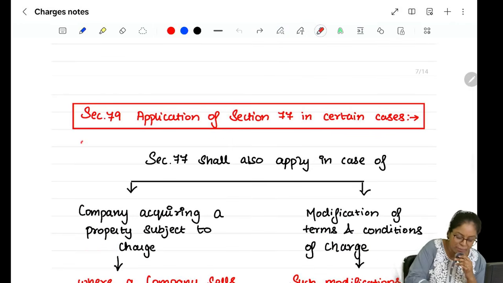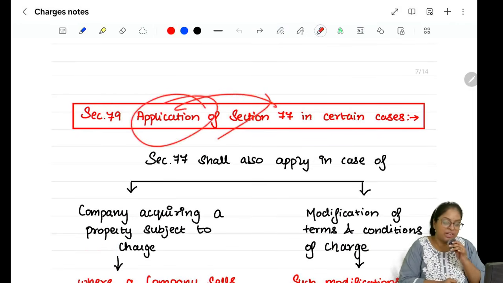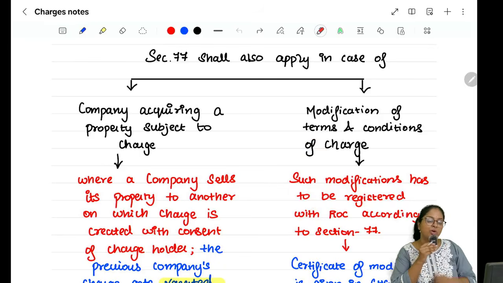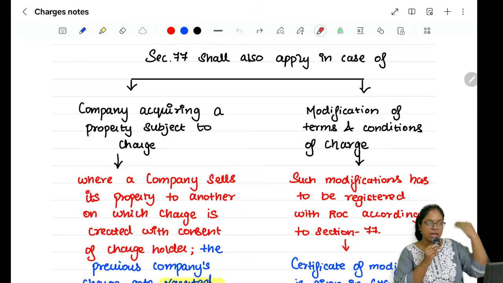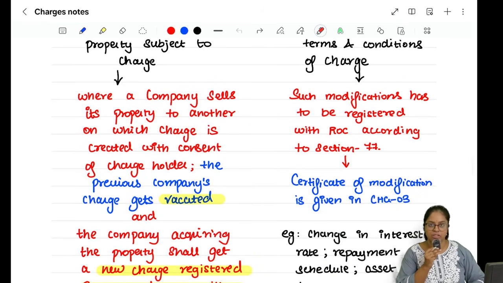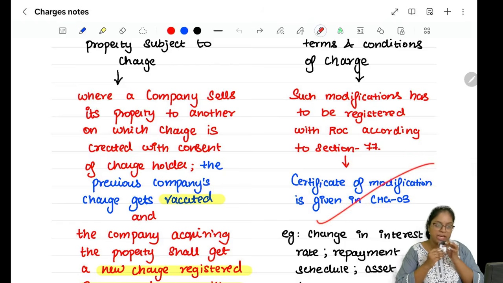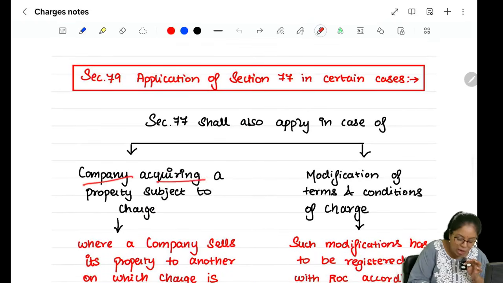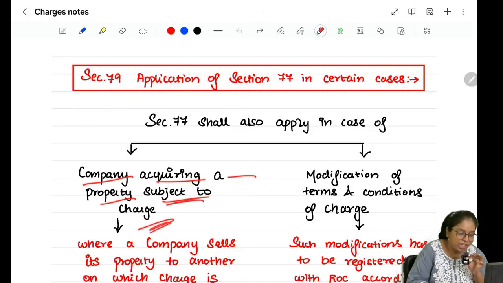அதனால தான் செக்ஷனோட பேரே பாரு, 79 செக்ஷனோட பேரே application of section 77 in certain cases. In case you have a modification in terms and conditions, you will go back to the ROC according to the provisions of section number 77, and ROC will give you a certificate of modification under CHG3, right? And next point is company acquiring a property which is subject to a charge.